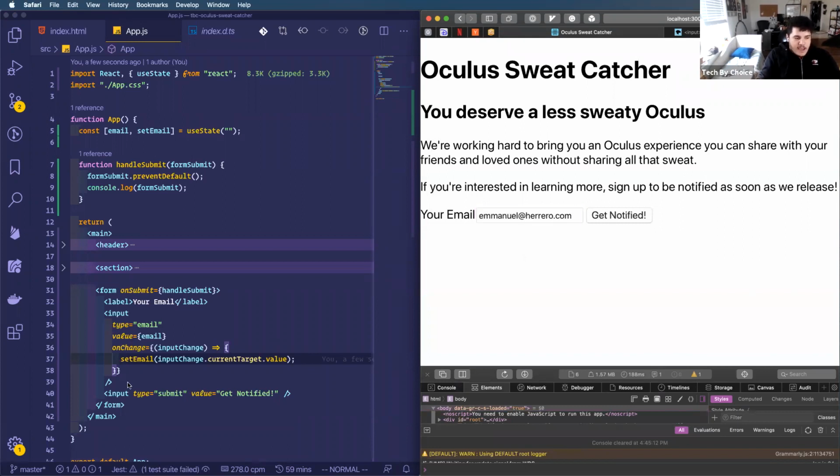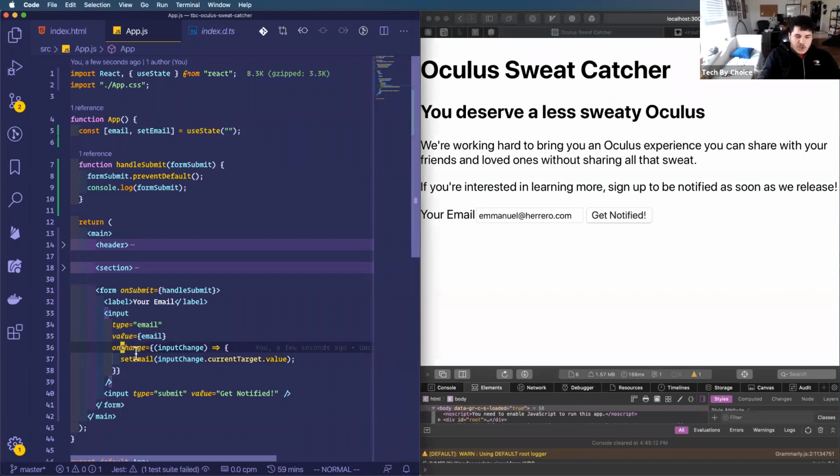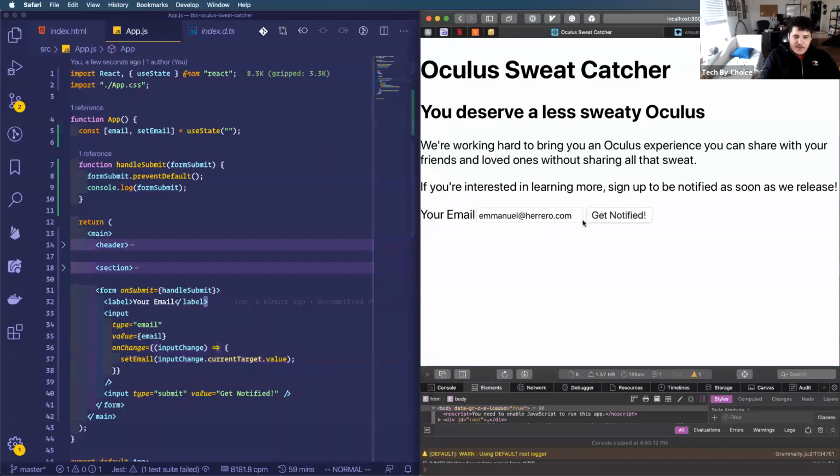And what's happening here is that every single time I make a change, so I press down on my keyboard, this input is executing this onChange method that it has. And because I passed it a specific method to execute, I changed the default behavior of this input to execute set email on the current change that happened. Now I can finally set that state to the email that I want, right? So now that I'm actually setting the state to the email that I want, nothing is happening, right?